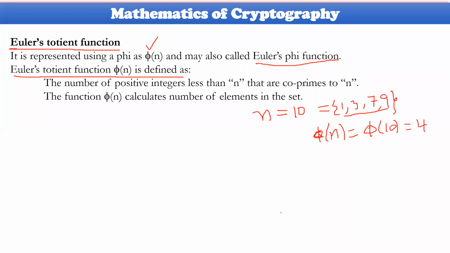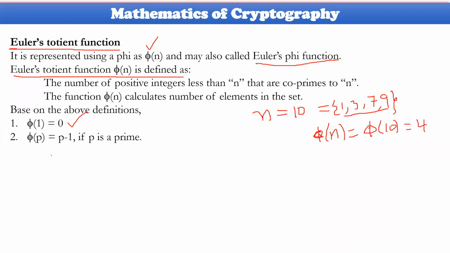Okay, and as usual, here also one special case will be there. Phi of 1 is equal to 0. Co-primes for 1 equal to nothing. No co-prime is available for 1. This is the first property you need to remember in Euler's quotient function. And phi of p is equal to p minus 1, provided p is a prime. If p is a prime, then the number of co-primes available for p is p minus 1.